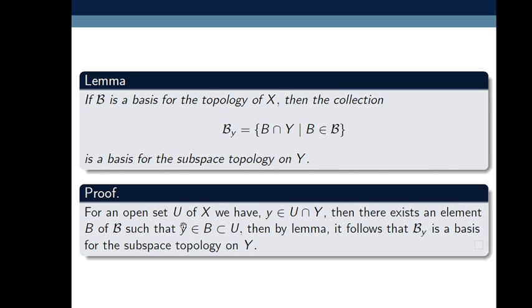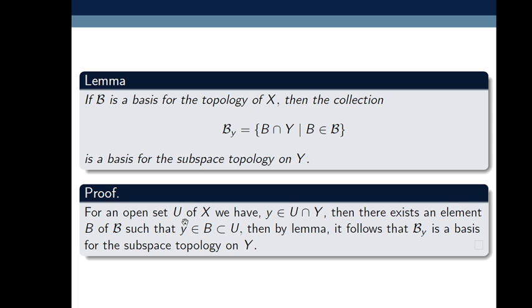For an open set U of X, we have U intersection Y is an open set. We have U intersection Y, this is an open set. So let y belong to U intersection Y. We choose y from this U intersection Y. Then we can choose an element B belongs to script B. Means here we are choosing basis element B such that y belongs to B and it is contained in U.